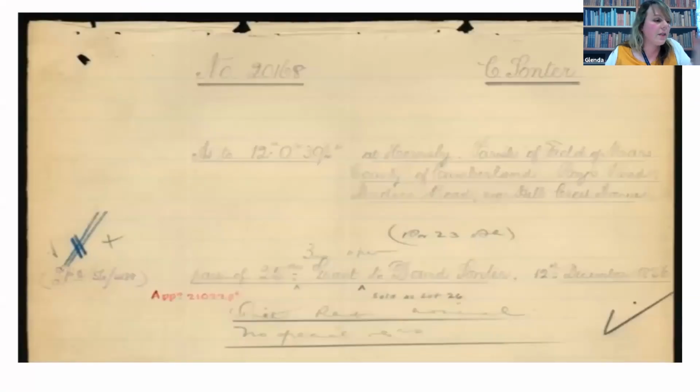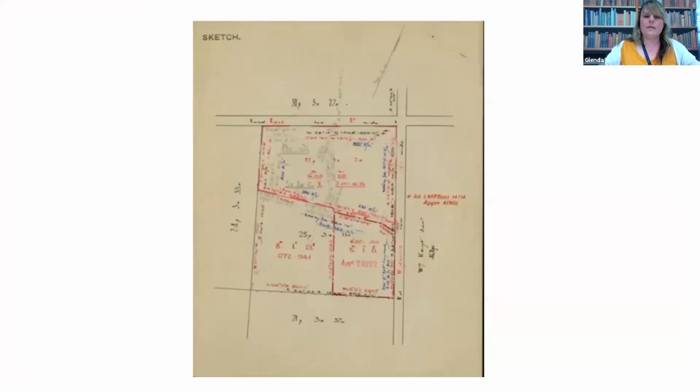So this is the first page of a 13-page document of the primary application search books. It's for an application in the Field of Mars Parish, which is the Ryde area. This application was done in 1915, and we can see it goes all the way back to the first grant in 1856. And the next slide is a small sketch of the property from the primary application sketch plans.